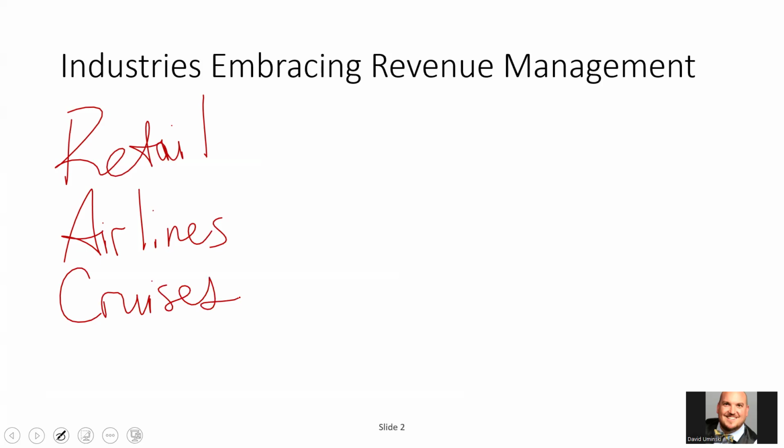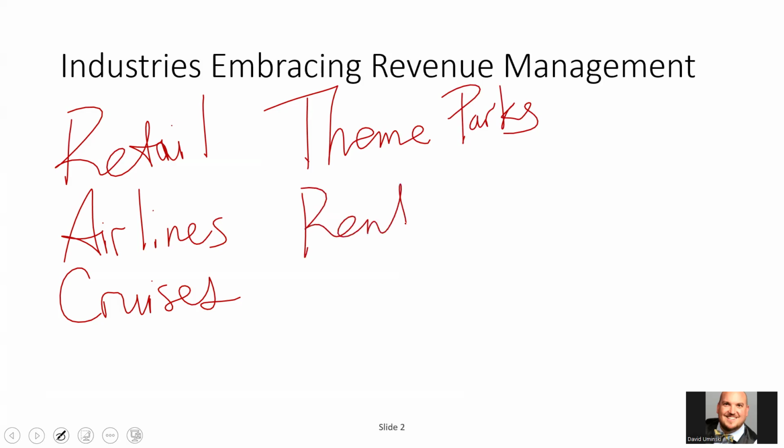Yep. Theme parks. Yes, theme parks, they are going to be looking at basically the cost per guest, or what they call spend per guest. So how many guests do they have and how much money do they earn that day? So spend per guest. Yep. Anything else? Rental cars. Resorts. Yep, that's under hotels. Okay.